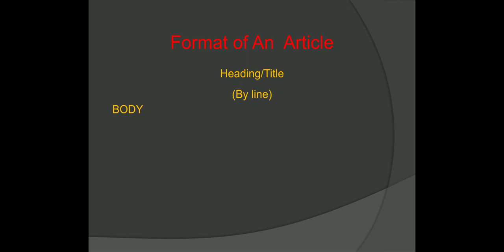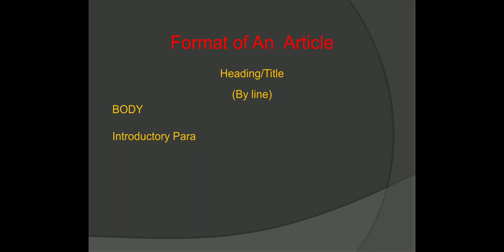Then comes the body of your article. Children, the body forms the main part of your writing piece. It generally consists of 3 paragraphs, but there may be 4 or 5 paras also. Para 1 is generally the introductory para and it should be like this only.